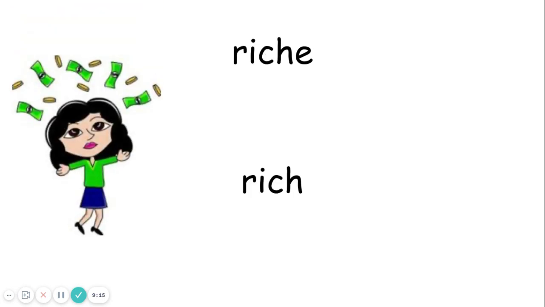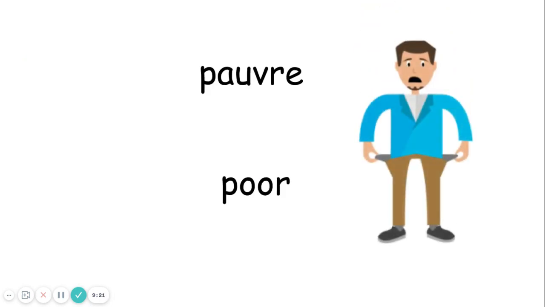Riche, rich. And that already ends in an E, so it's the same for masculine and feminine. Pauvre, poor. You can also use it in front of things like, oh, pauvre garçon, oh, the poor boy, what happened? So if you used it in front like that. But if you're talking about no money, it would go after.